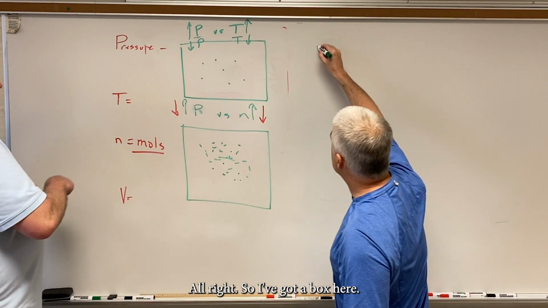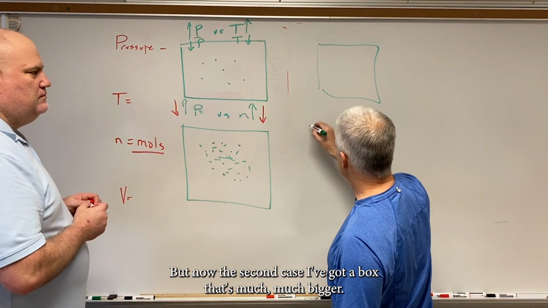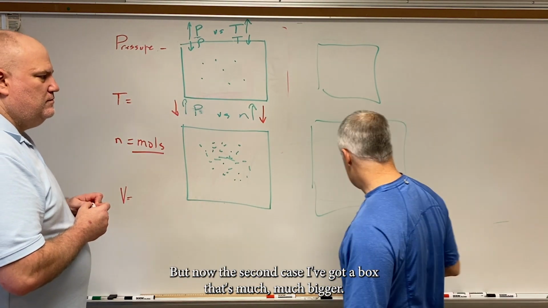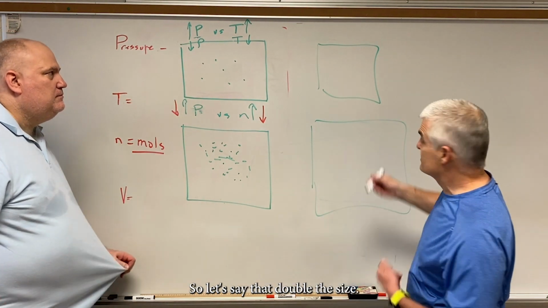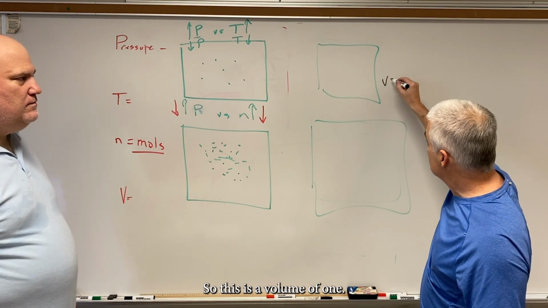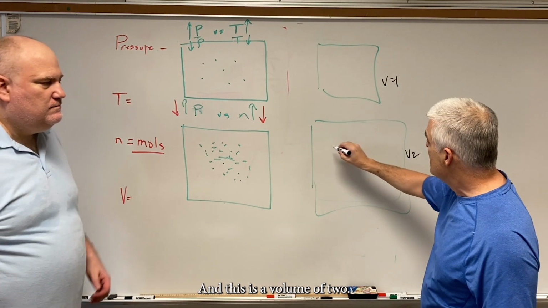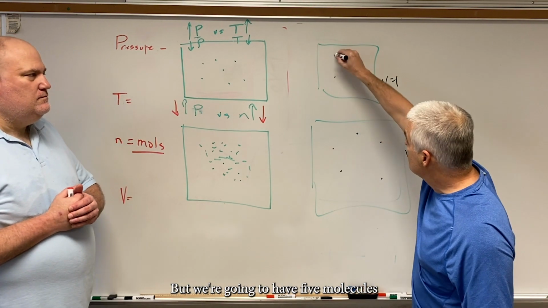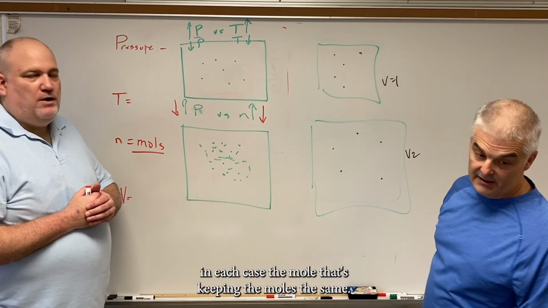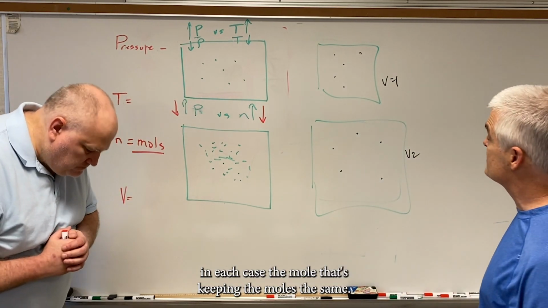So we're going to do pressure and volume. I've got a box here, but now in the second case, I've got a box that's much, much bigger. Let's say they're double the size. So this has a volume of 1 and this has a volume of 2, but we're going to have 5 molecules in both. That's keeping the moles the same.